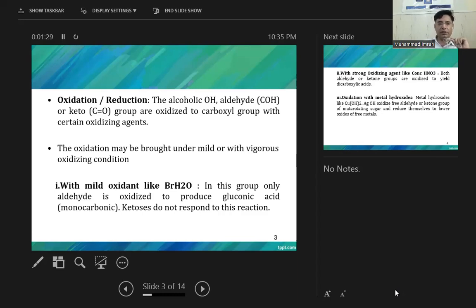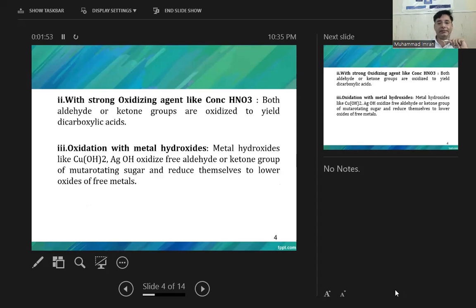The oxidation may be brought about under mild or vigorous oxidizing conditions. With a mild agent like bromine water, only an aldose sugar is oxidized. In this reaction, only the aldehyde sugar is oxidized to produce gluconic acid, a monocarboxylic acid. Ketonic sugars or ketoses do not respond to this reaction.